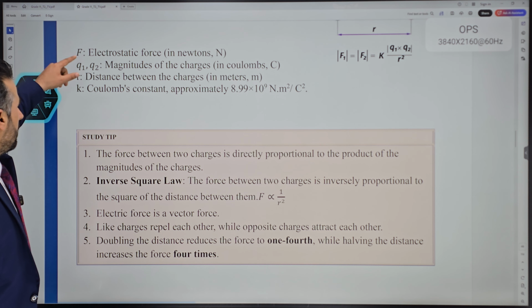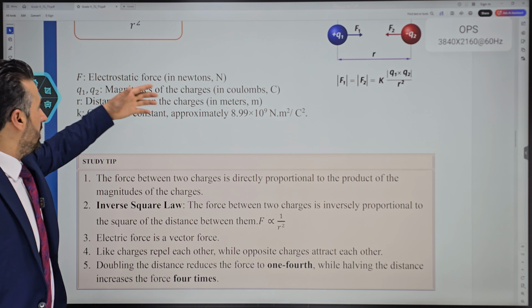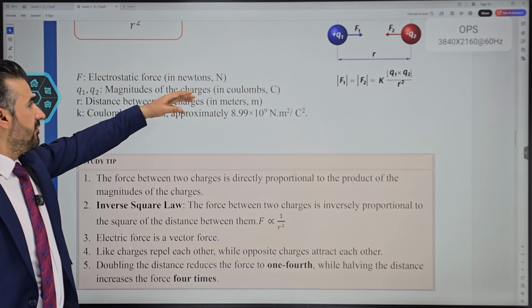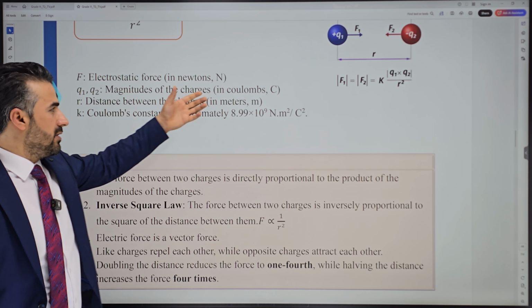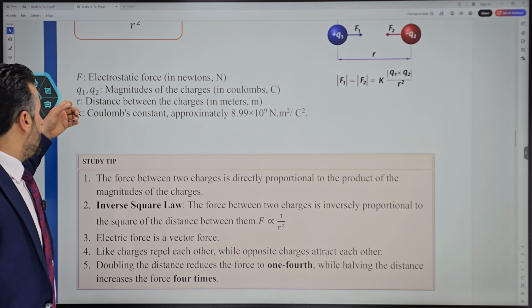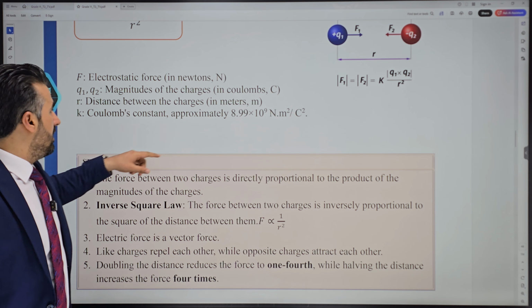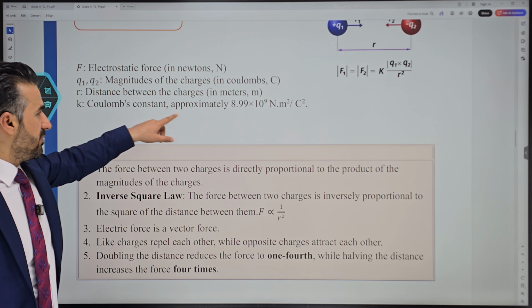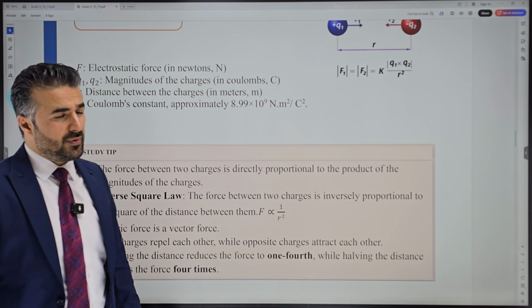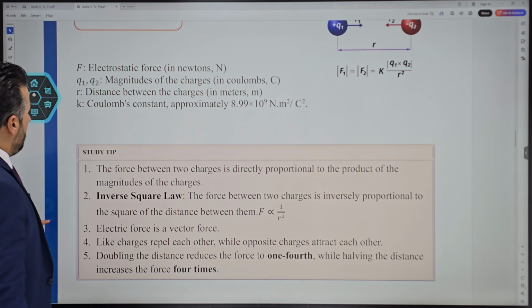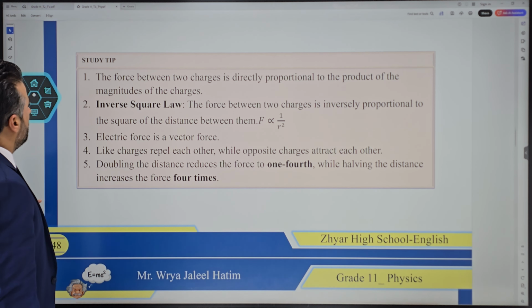These are what you need to know. F is the electrical force, measured in Newton. Q1 and Q2 are the charges, measured in Coulomb. R is the distance, measured in meter. And K, Coulomb's constant, is approximately 8.99 times 10 to the power positive 9, in Newton meter squared per Coulomb squared.